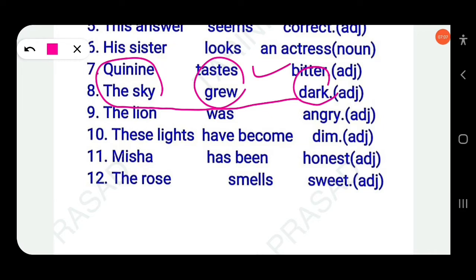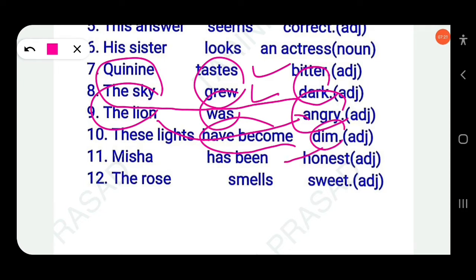Similarly, the lion was angry. Who was angry? The lion was angry. That means here was is a linking verb. It connects the lion with angry. Okay. These lights have become dim. Here the linking verb is have become. What is dim? These lights are dim. Okay.